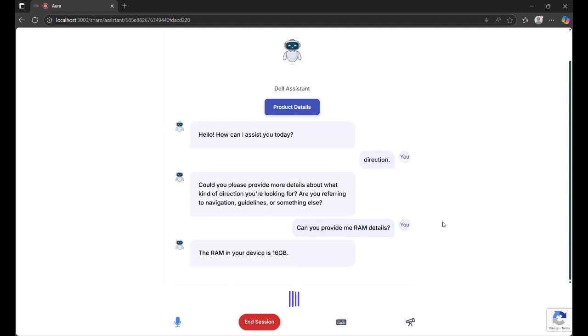The RAM in your device is 16 gigabyte. Okay, so you can see how I asked the question. Actually, I have muted myself, so it will not respond to me now, and that is how it works. So you can see that, right, how I asked the question, and it simply gave me the answer to that question. Now, what exactly makes the use case of those files which we have made processed by the AI?